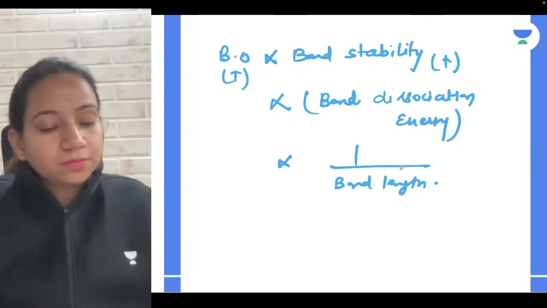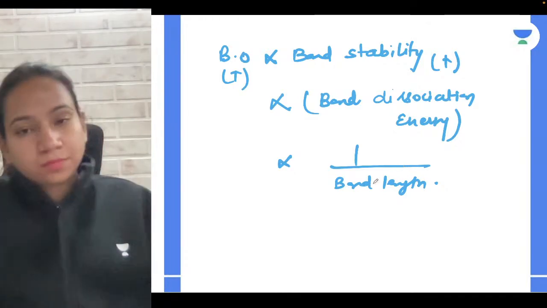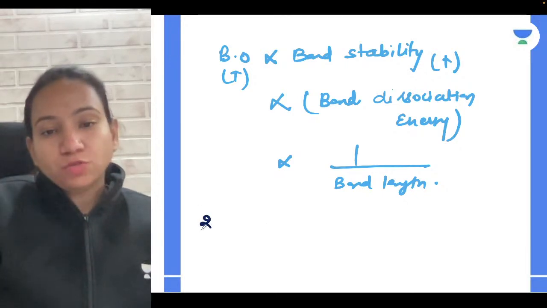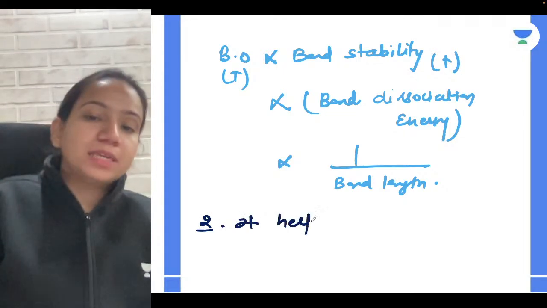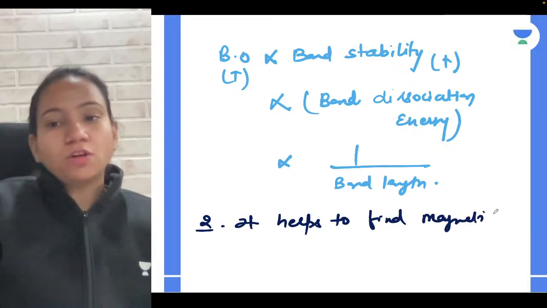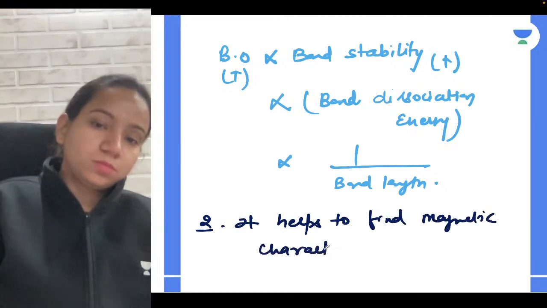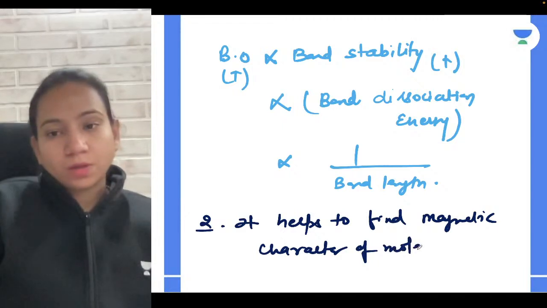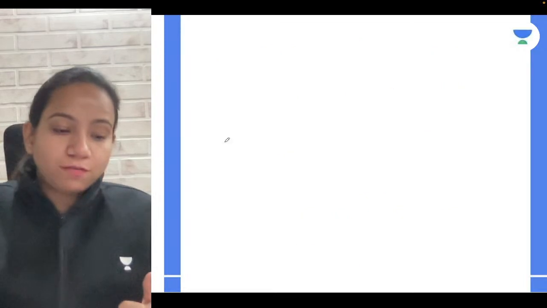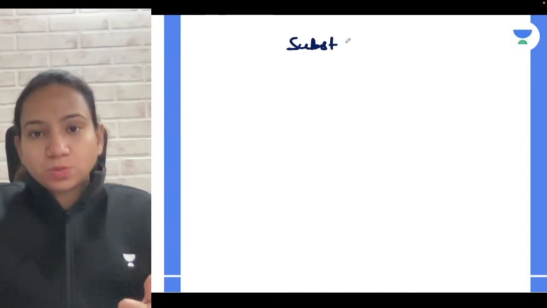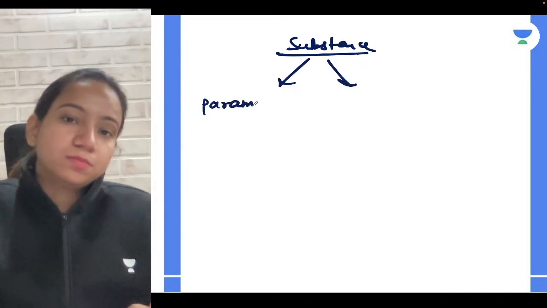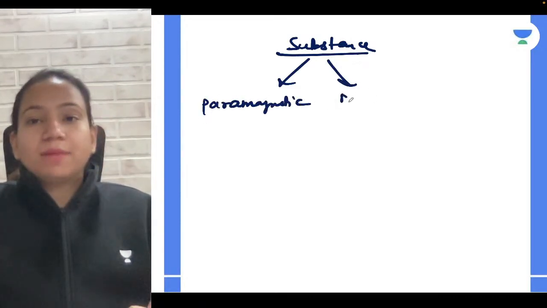Okay, guys. Now the second application, one more I will tell: it helps to find out the magnetic character of a molecule. How can you find it out? It's very simple. Any substance can be either paramagnetic or diamagnetic.